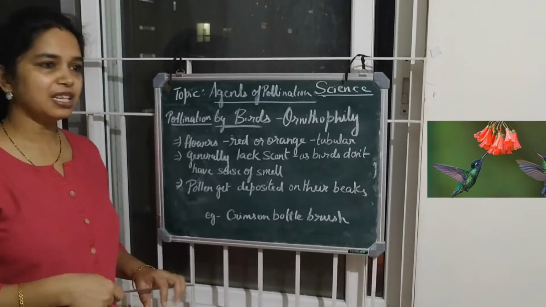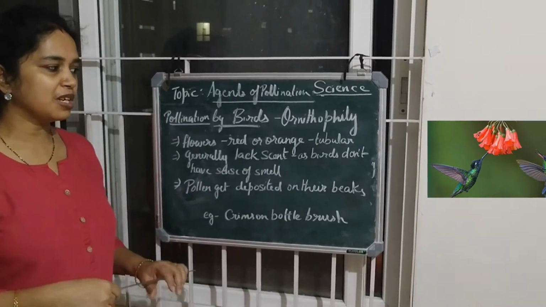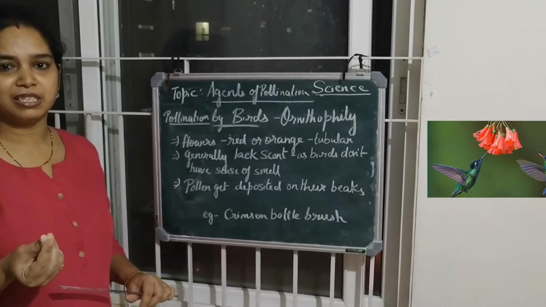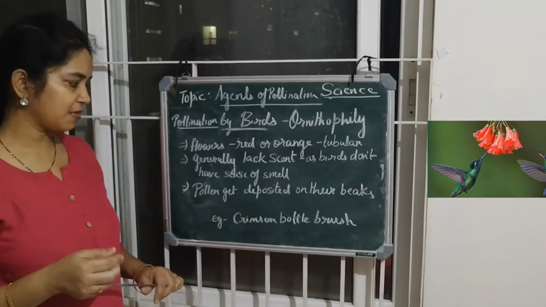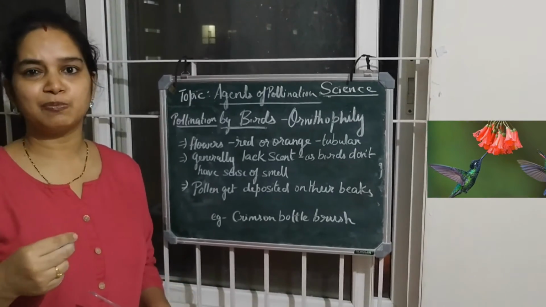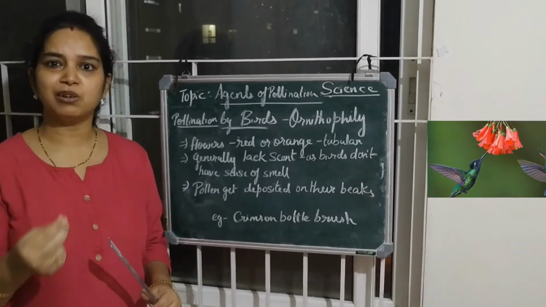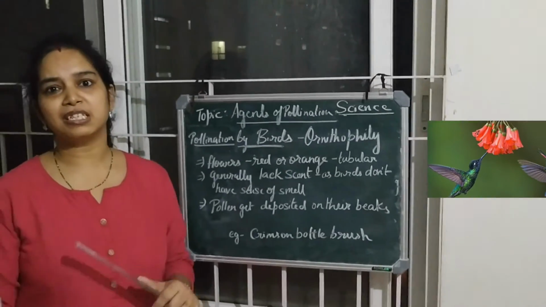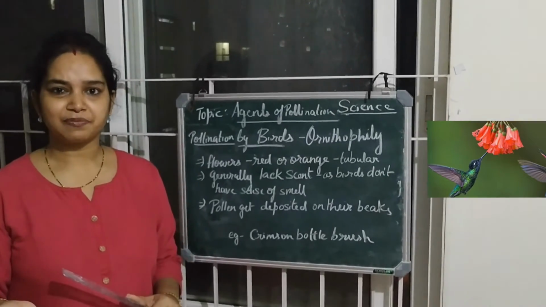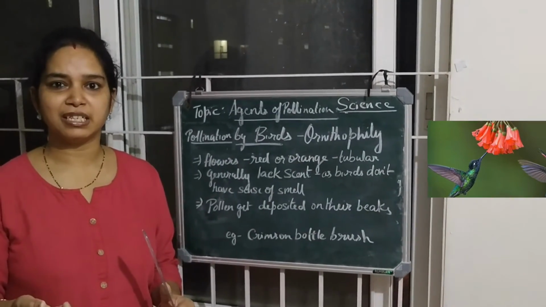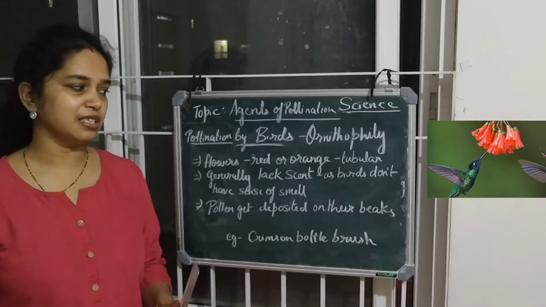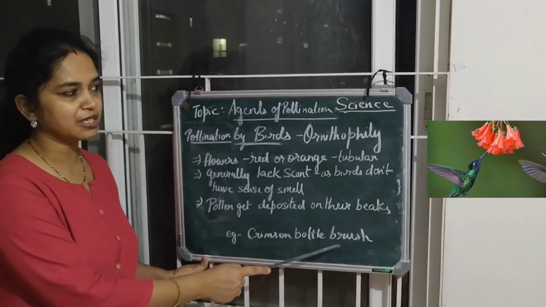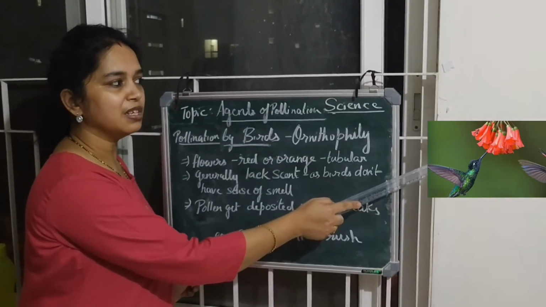They don't need the scent, so they only come for the nectaries, that are the sweet sugary substances beneath the flower. In the process the pollen grains get deposited on the beak of the bird and sometimes the feathers of the bird, and when they visit the other flower for the nectar, they brush off the pollen grains and hence pollination occurs. This type of pollination can be seen in crimson bottle brush, as you can see in the picture over here.